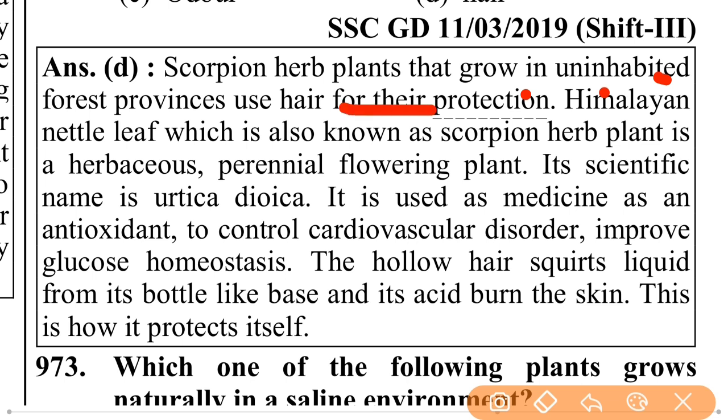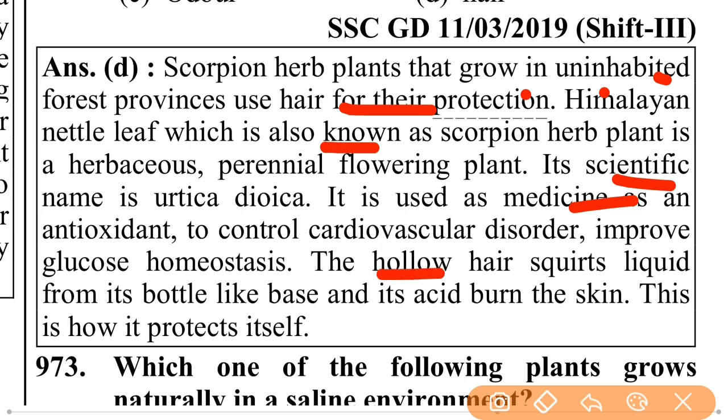Himalayan nettle leaf, which is also known as scorpion herb plant, is a herbaceous perennial flowering plant. Its scientific name is Urtica dioica. It is used as medicine as an antioxidant to control cardiovascular disorder and improve glucose homeostasis.